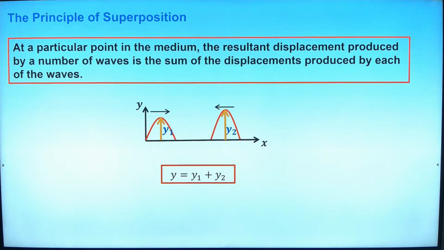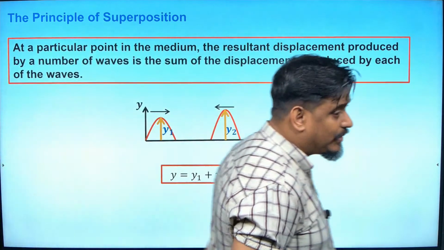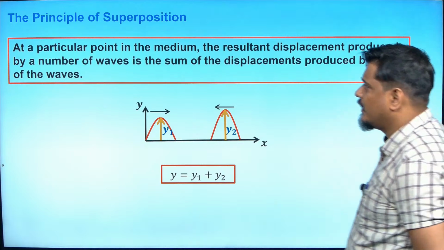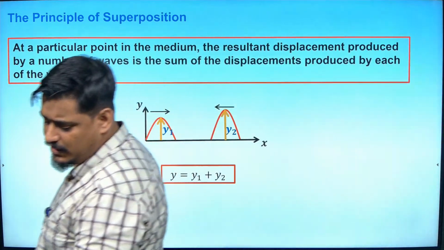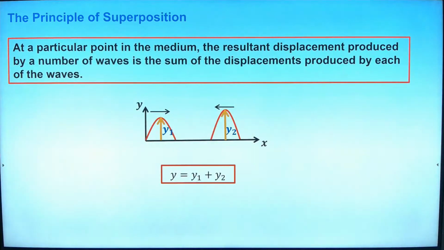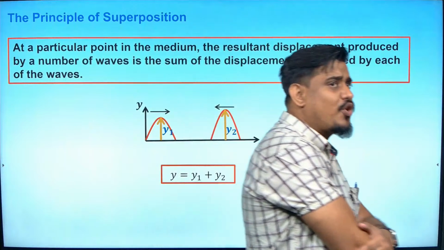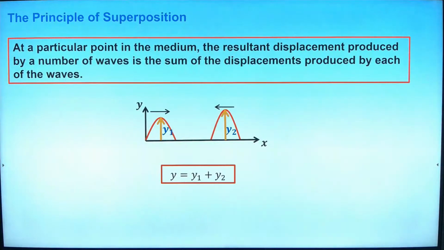It may come in 2 mark or 1 mark definition also. What is principle of superposition? Resultant displacement produced by number of waves is the vector addition or the vector sum of the displacements produced by each of the waves. This is only called as principle of superposition.